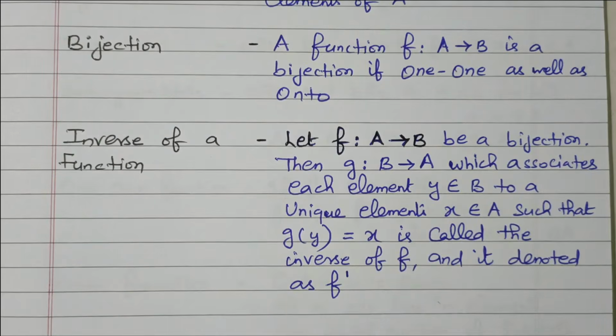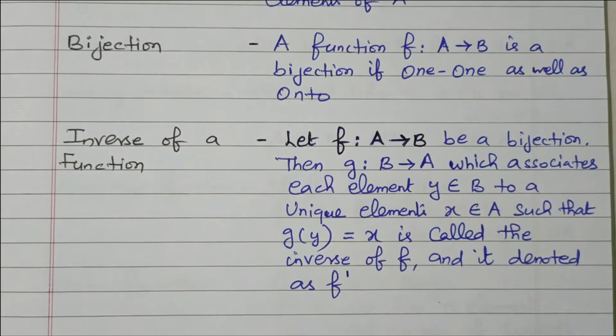So in this video we discussed kinds of functions. One is the injection function, where different elements have different images. Onto function is called a surjection. If you satisfy both injection and surjection, one to one and onto, then it is called a bijection function.